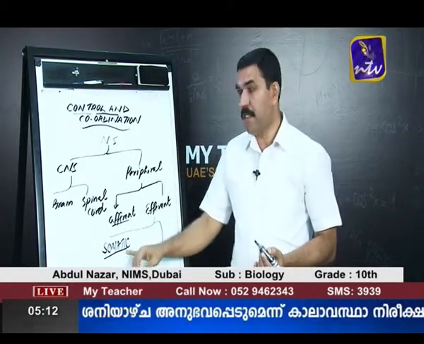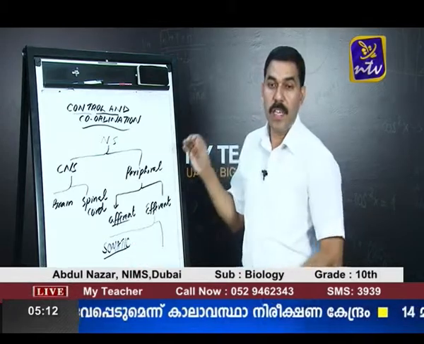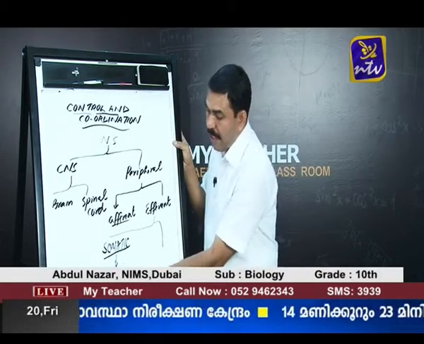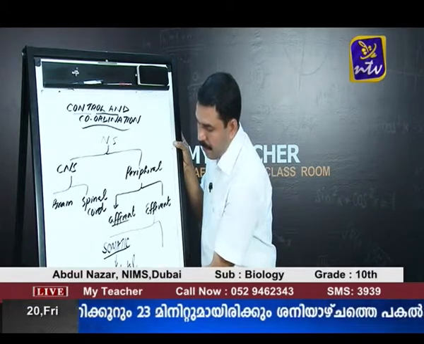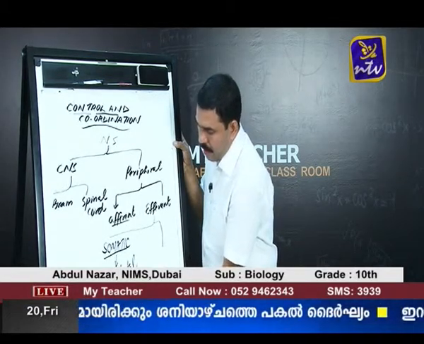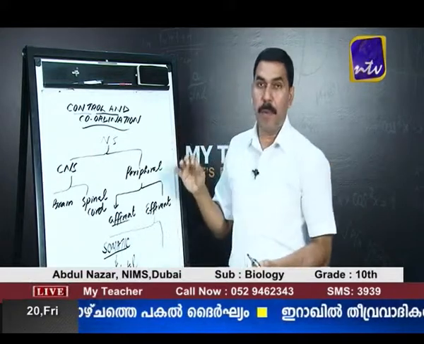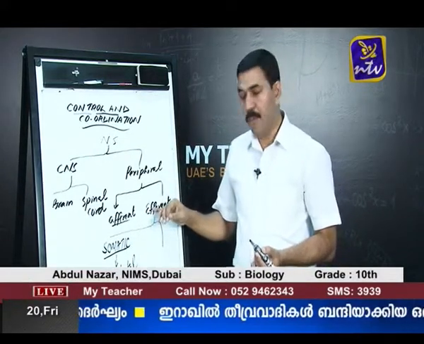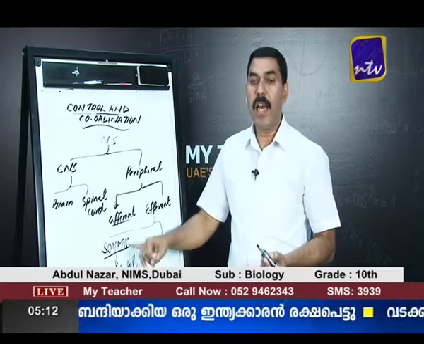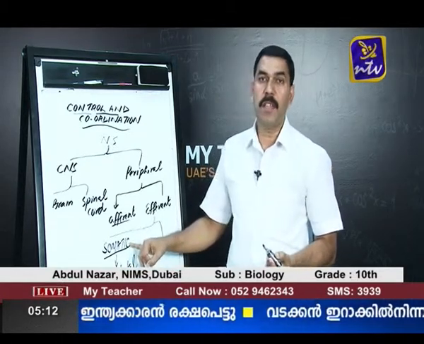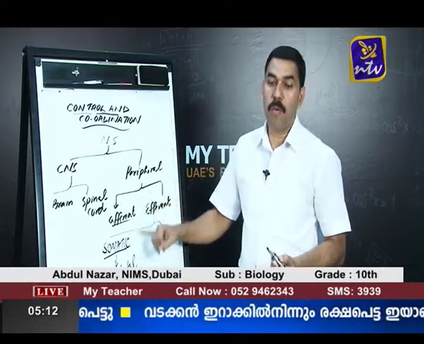The somatic nervous system consisting of those nerves or motor nerves which are connected to the skeletal muscles, and these muscles are voluntary muscles, we have control over them.